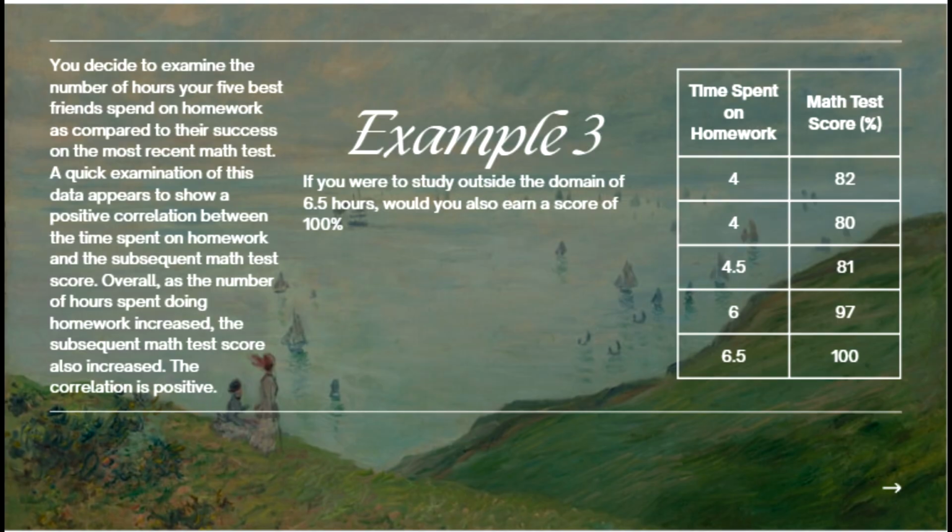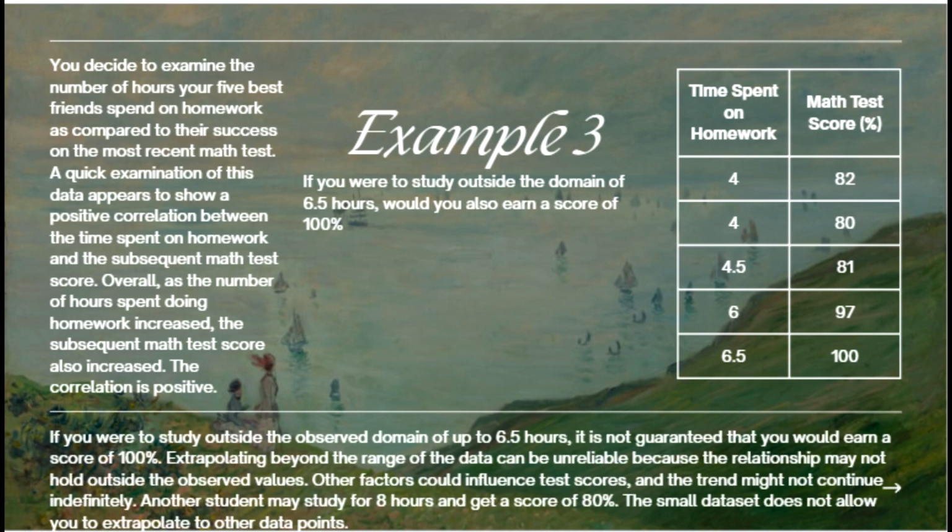If you were to study outside the domain of 6.5 hours, would you also earn a score of 100%? Can we say that? Can we extrapolate beyond this point and say, well, 6.5 hours got you 100%, so 7 hours will, 8 hours will? If you were to study outside the observed domain of up to 6.5 hours, it is not guaranteed that you would earn a score of 100%. Extrapolating beyond the range of the data can be unreliable because the relationship may not hold outside the observed values.